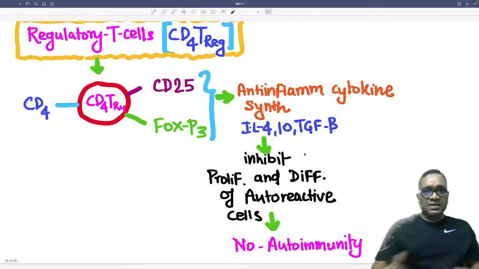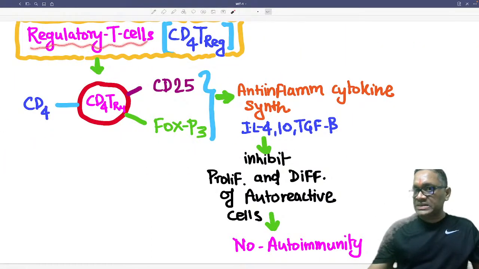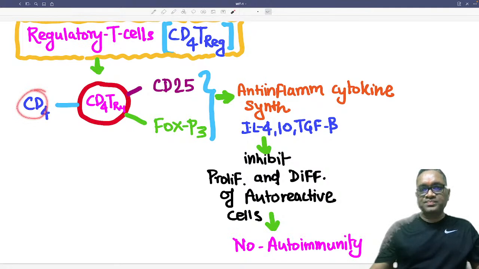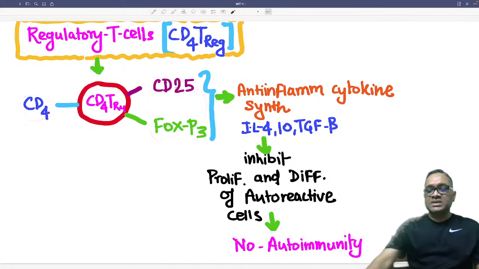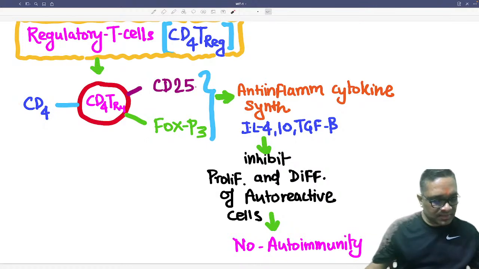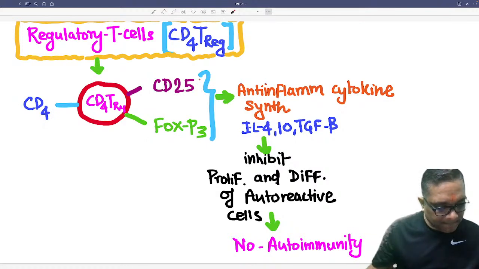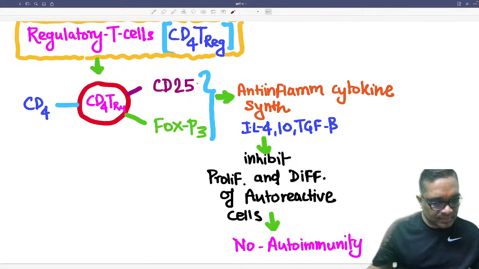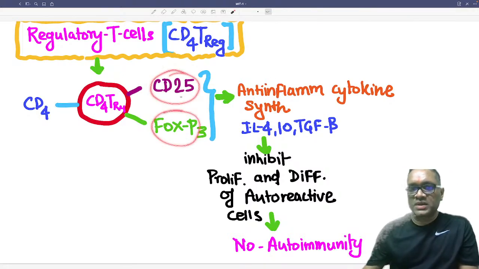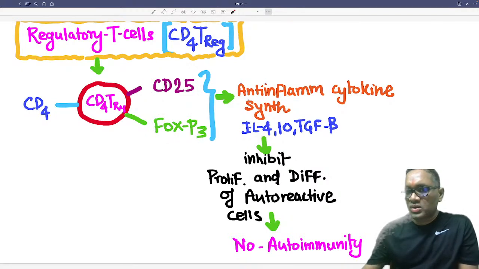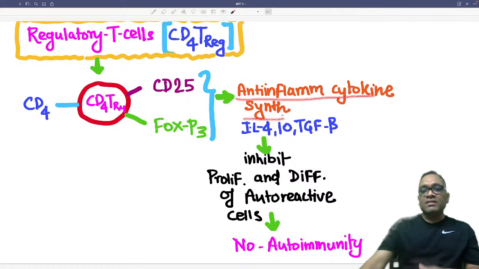Now see what is the use of these regulatory T cells. CD4 cells have been converted and now they have the CD4 receptor, CD25 and FOXP3. Why are these two extra receptors required? Because the CD25 and FOXP3 genes help in the synthesis of anti-inflammatory cytokines.